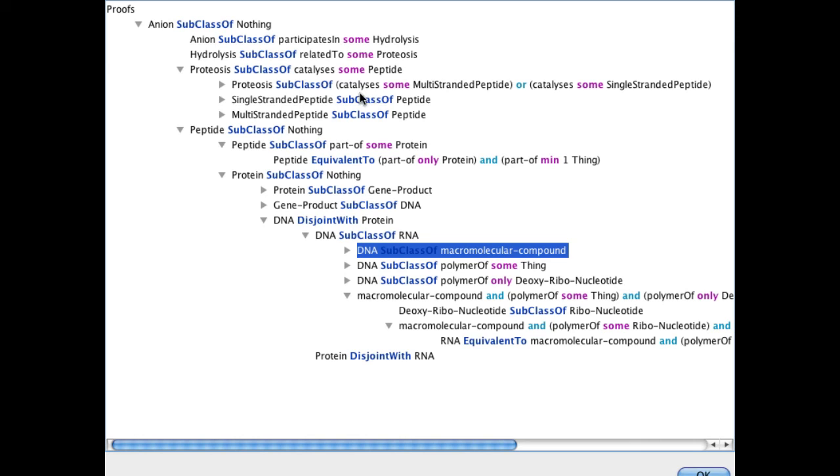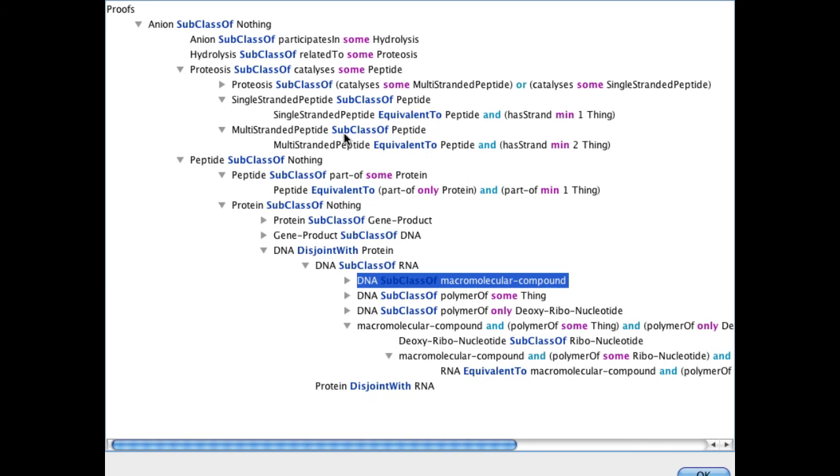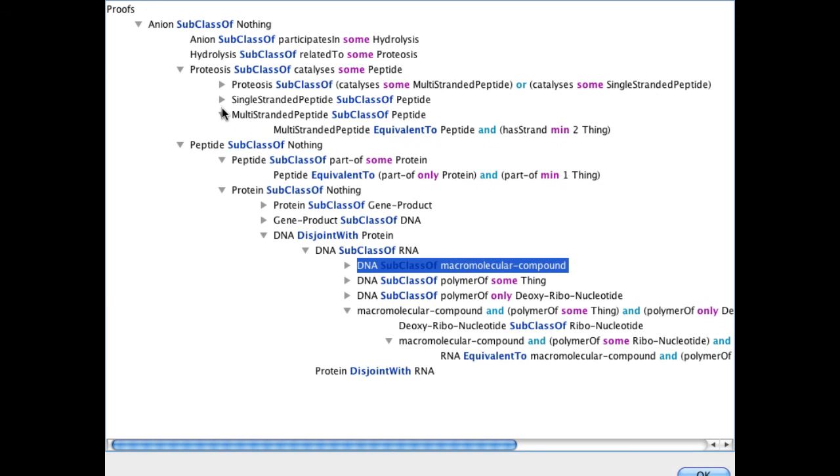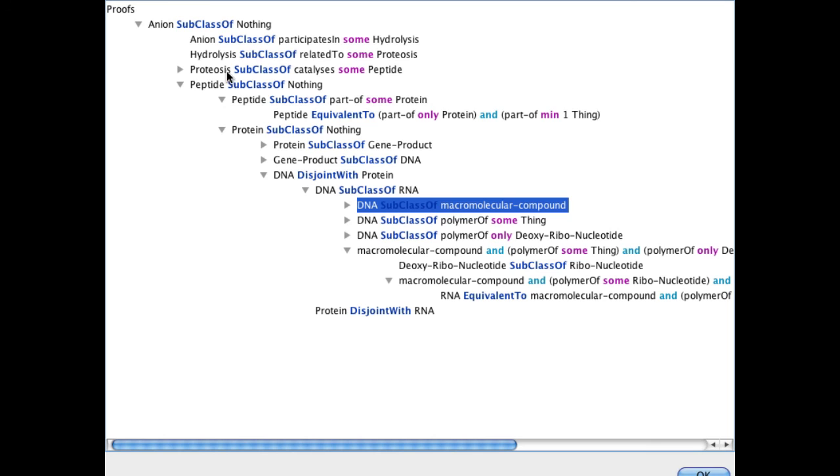Because proteosis catalyzes some multi-stranded peptide, or it catalyzes some single-stranded peptide. In either case, a single-stranded peptide is a peptide, and a multi-stranded peptide is a peptide. These things aren't asserted, they're just lemmas, remember, but they come from these axioms here in our ontology. And this one, proteosis subclass of catalyzes some multi-stranded peptide or catalyzes some single-stranded peptide, comes from proteosis equivalent to catalyzes some multi-stranded peptide.